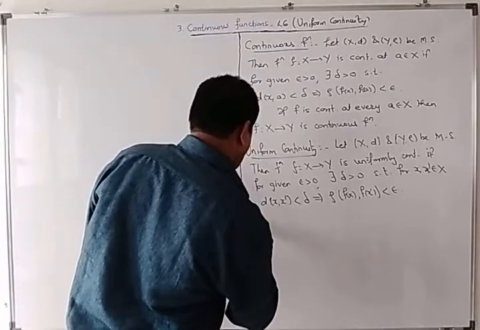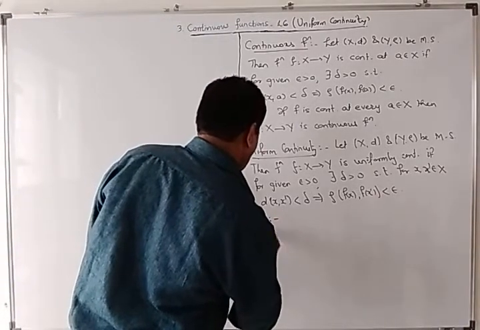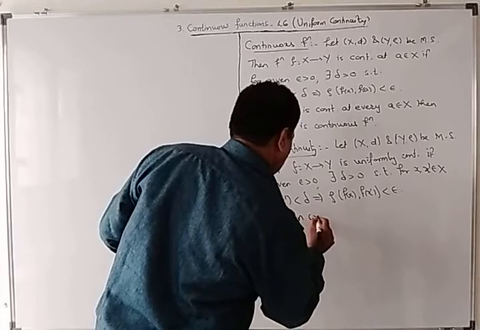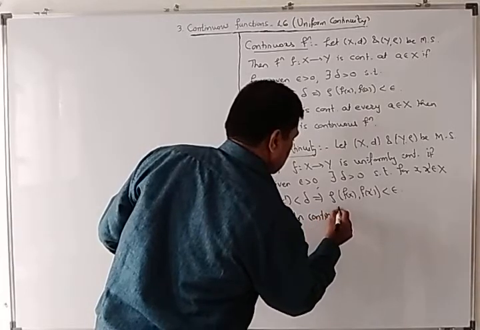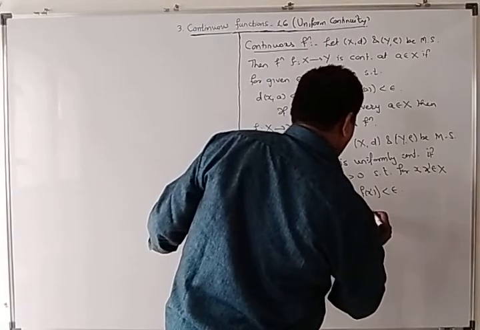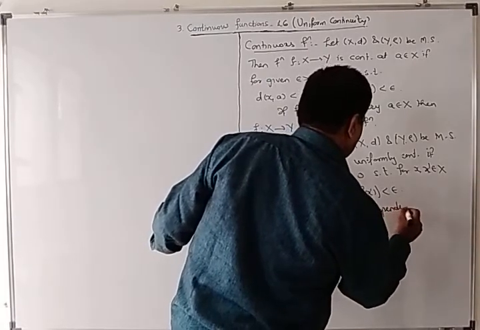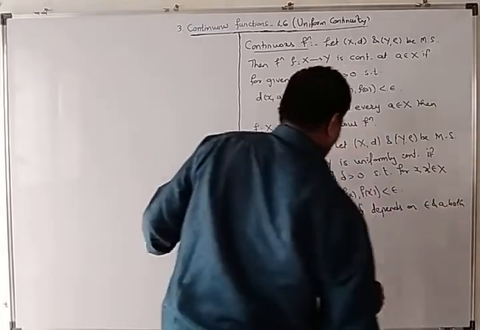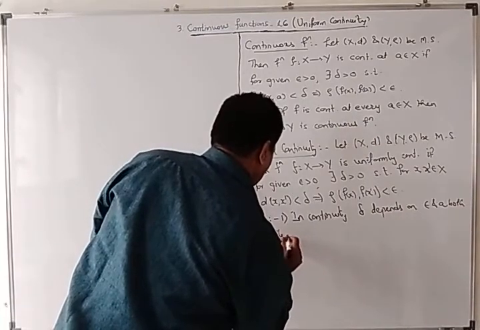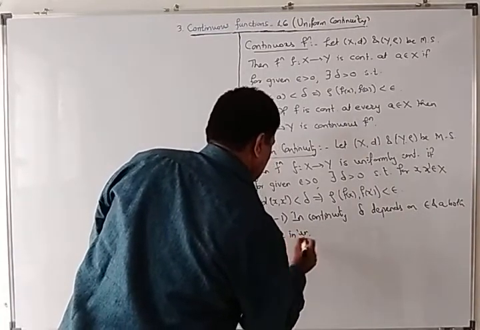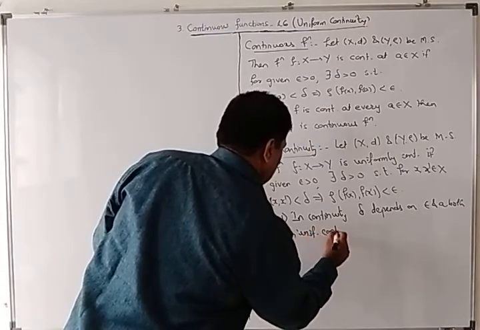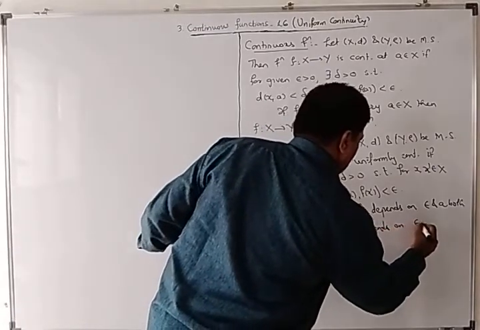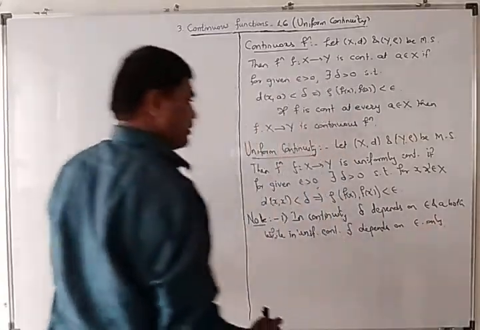So note, first, in continuity, delta depends on epsilon and a both, while in uniform continuity delta depends on epsilon only.